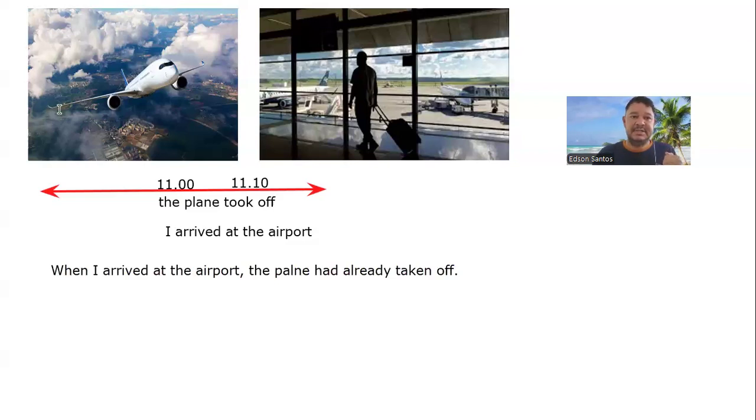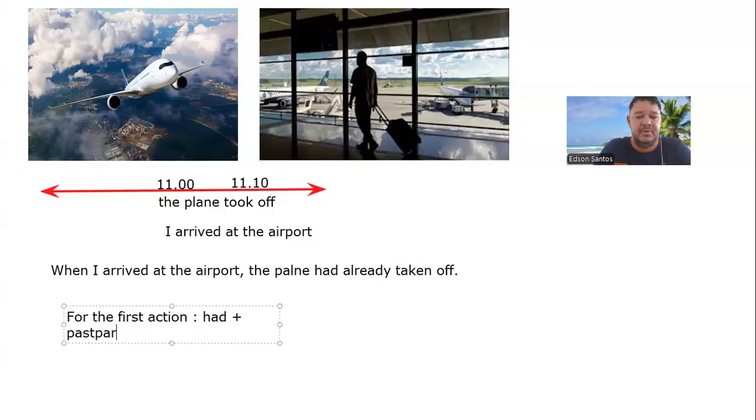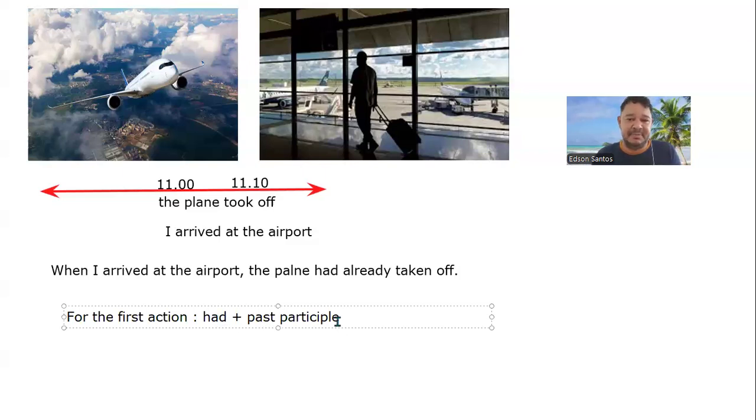Okay, for the first action, we are going to use this structure: had, if it's negative, had not, plus the past participle of the verb. So we have this structure to form the first action of a phrase. We use the verb had and the past participle.